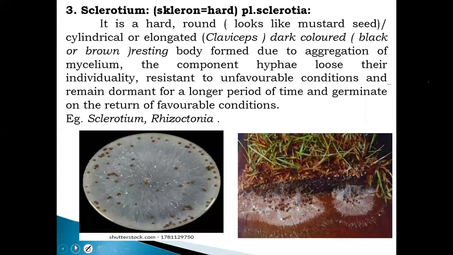Next, modification of the mycelium or modification of the thallus, that is the sclerotia. One most important thing is that the sclerotium is a mustard seed like structure. हे काय आहे? Mustard seed like structure. This is a black, brown, round or oval shaped structure that is called sclerotium, and it is a very hard resting structure of the fungus that causes root rot disease in plants. That is the sclerotium of Rhizoctonia, the root rot causing pathogen.